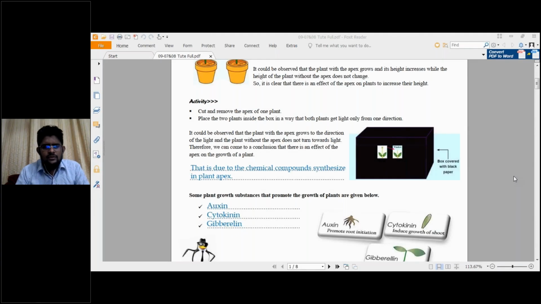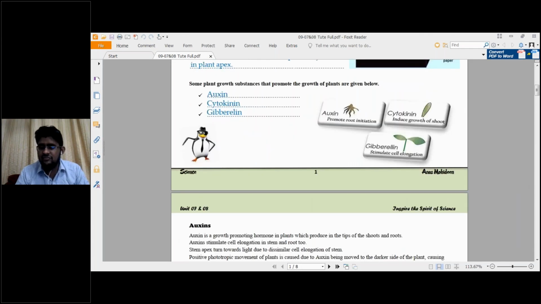So some plant growth substances that promote the growth of plants are given below. Here we are going to discuss mainly three plant growth substances. What are they? Auxins, cytokinins, and gibberellins. There are three images. Auxins promote root initiation, the growth of the roots. Cytokinins induce growth of the shoot.